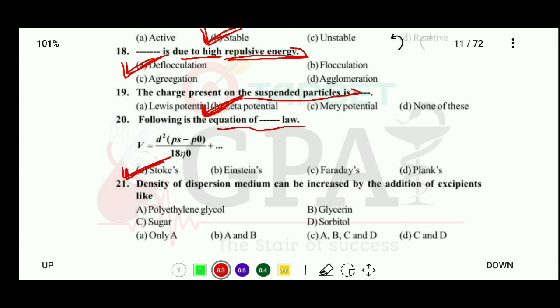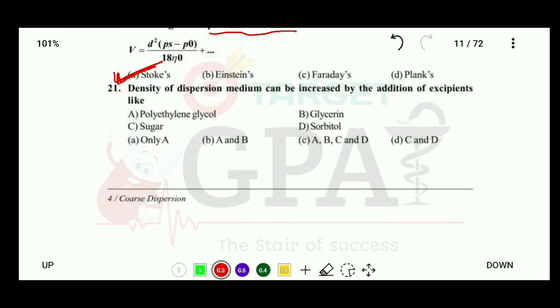Okay, question number 21, the density of dispersion medium can be increased by the addition of excipients like polyethylene glycol, glycerin, sugar, or sorbitol.